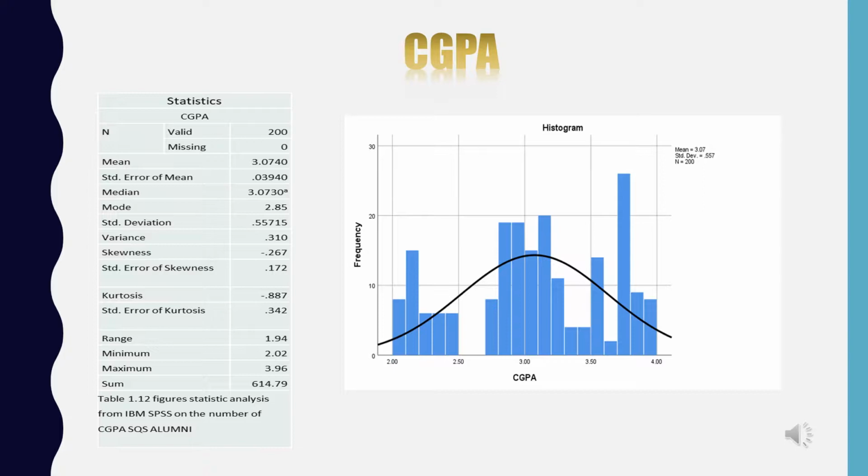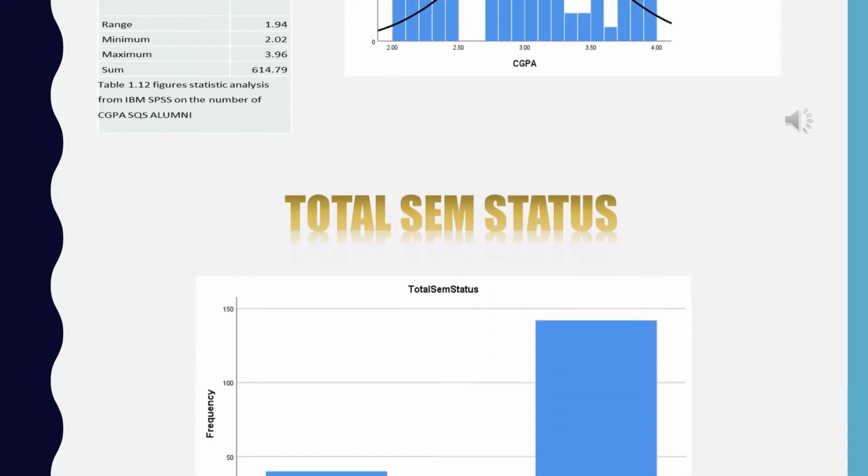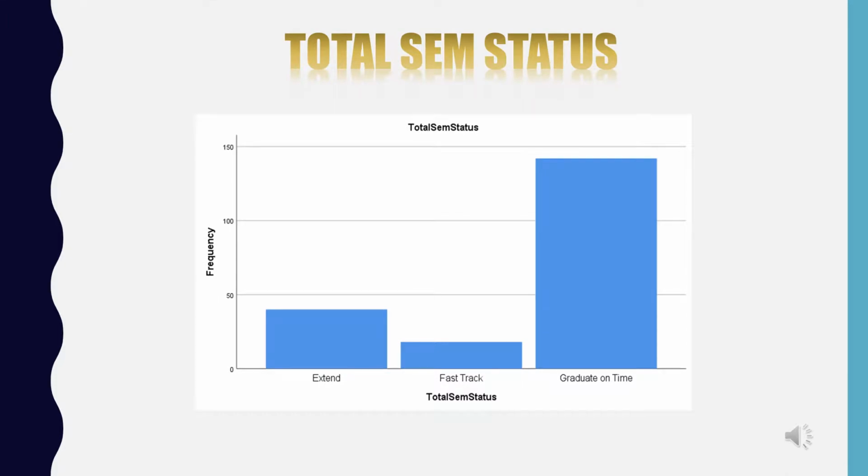The table above shows the statistical analysis obtained from IBM SPSS, and we got a mean of 3.0740 and a median of 3.0730, and this is also quantitative data. The bar chart shows the data for total semester status variables, and we can conclude that graduates on-time status is the highest frequency with 142, followed by extended status with 40, and 18 for fast track.